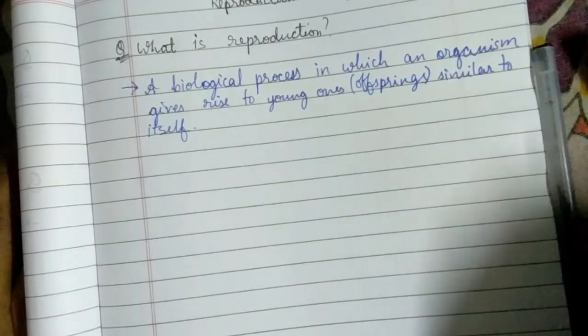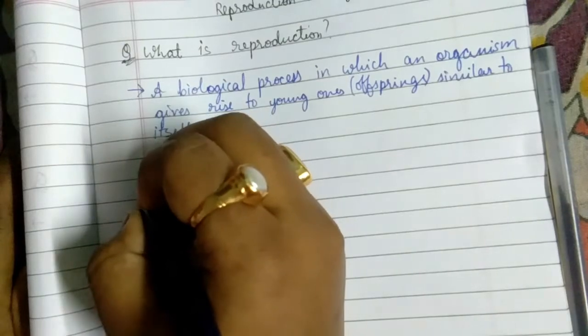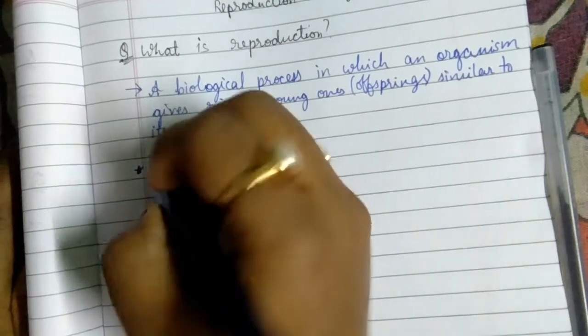Now the next question is, why is reproduction essential? Why is reproduction needed?